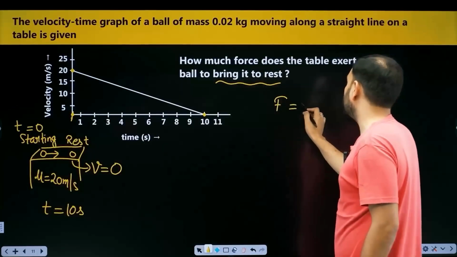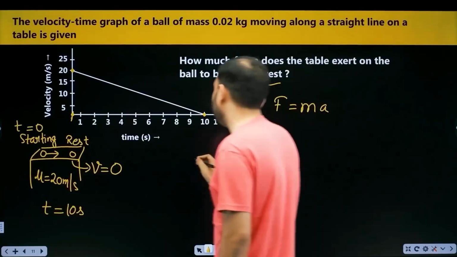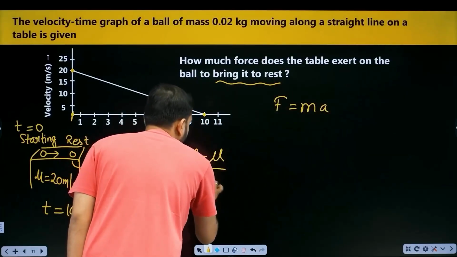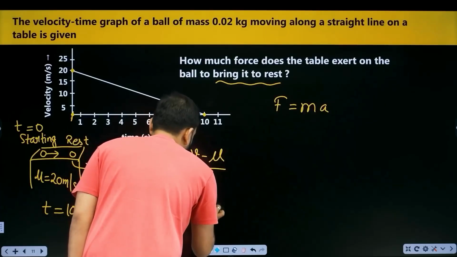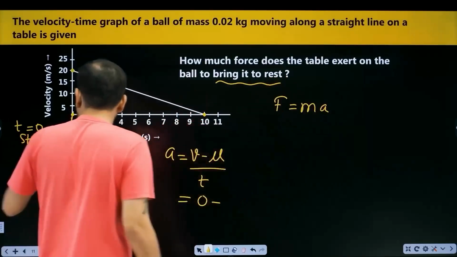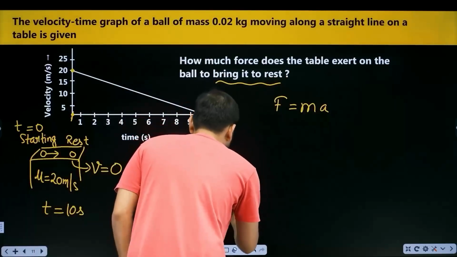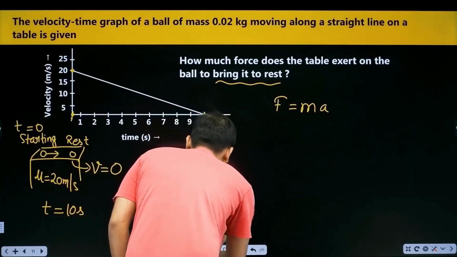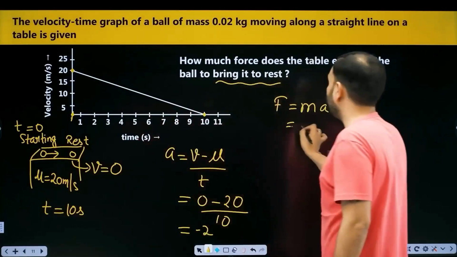F is equal to m into a. Let's calculate it. a is equal to v minus u upon t. How much is v? 0. Finally, it came to rest. Initially, what was the velocity? 20. How much time did it take? 10. How much is the acceleration? Minus 2.